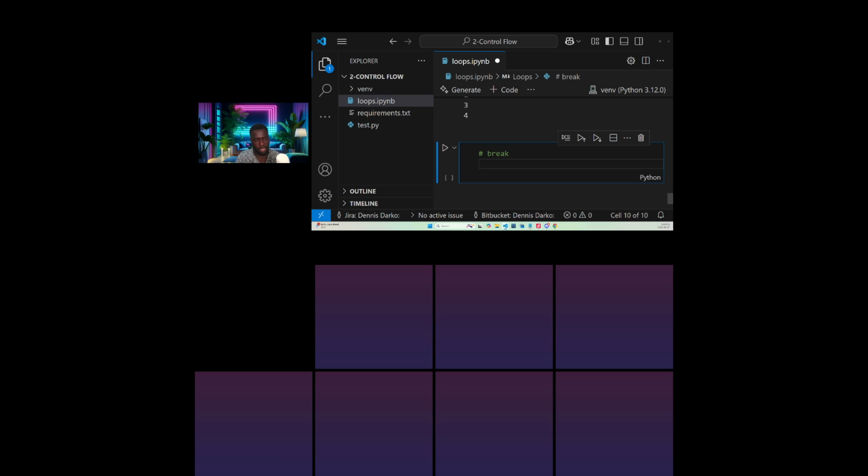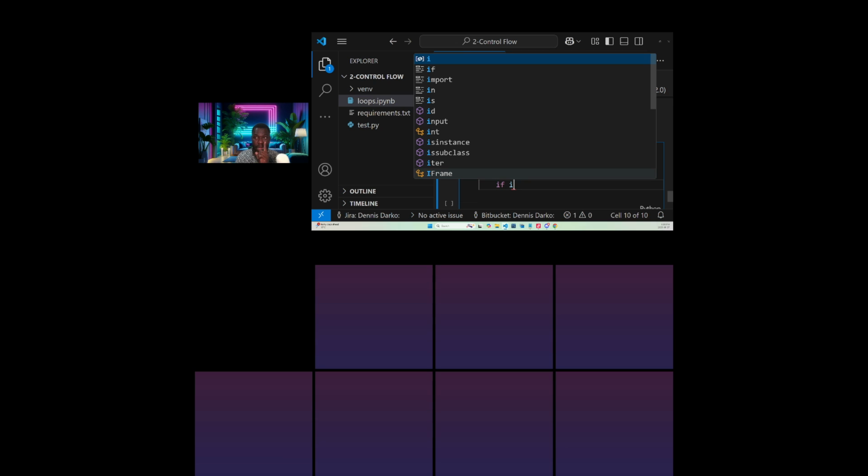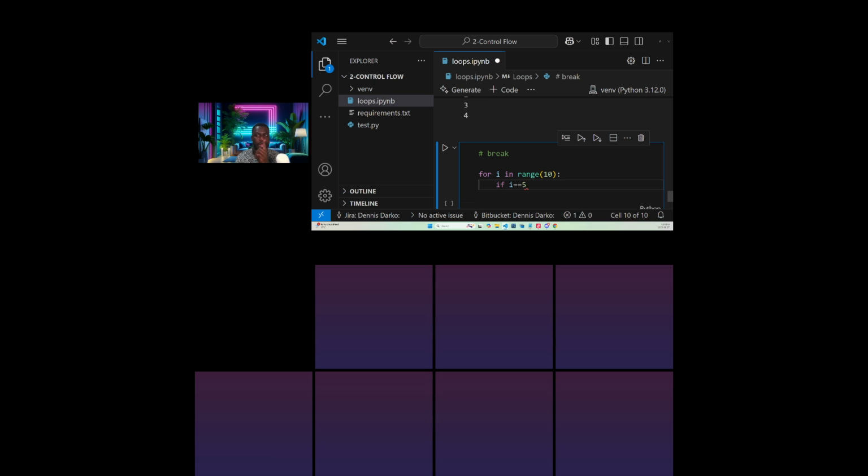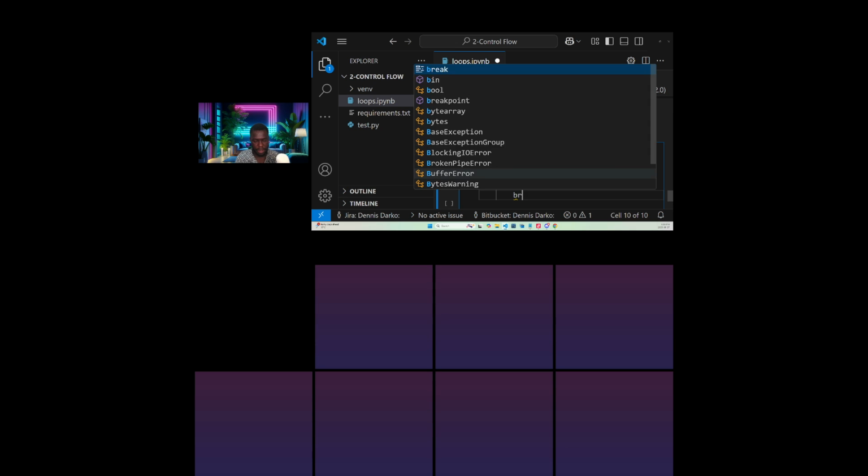So let's say for instance we say for I in range, let's say our range is 10. Okay, now we understand range. So now let's set a condition. Sorry, I didn't put the colon. Let's say if I, which is the temporary variable we want to hold, if I is equal to 5, this time we are not assigning it, we are rather saying it's equal to 5. So if I is equal to 5, then break.